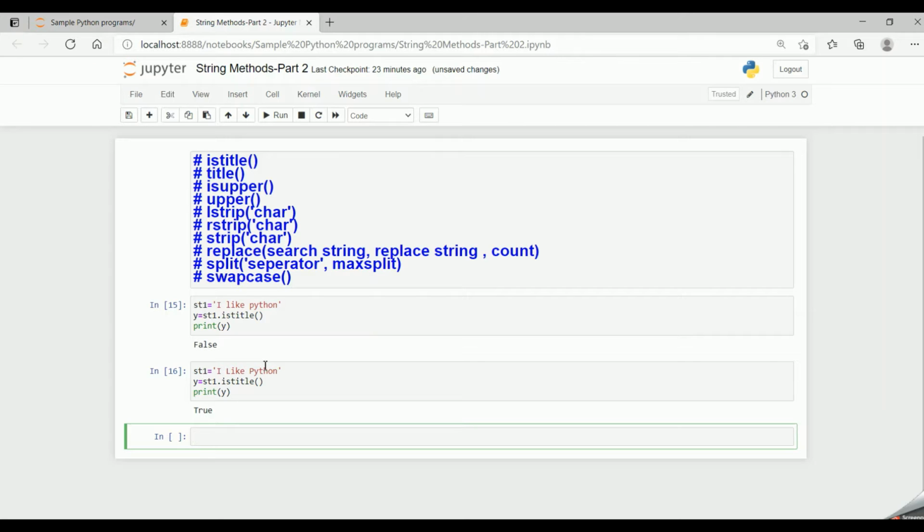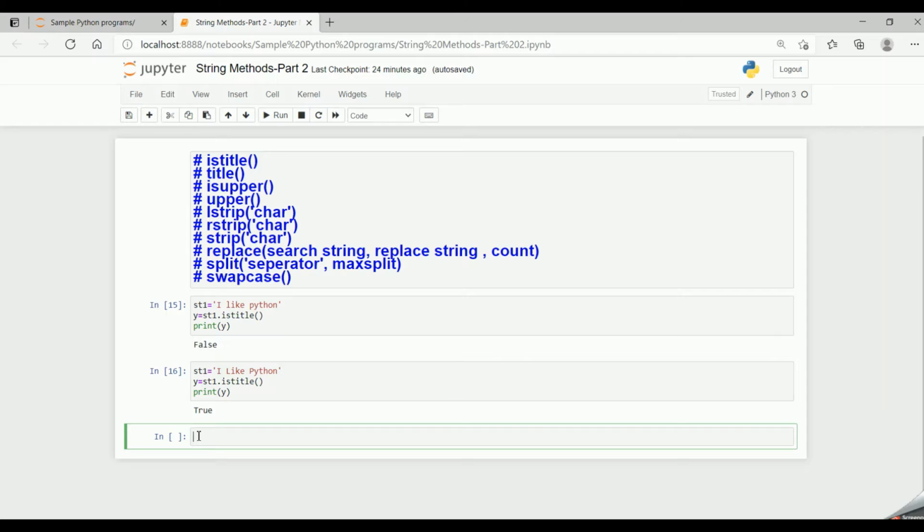It is in the title format. So it returns the boolean value true. The isTitle built-in function returns a boolean value, either false or true. So this was the isTitle built-in function.